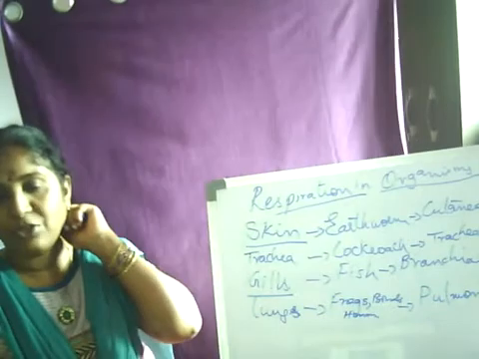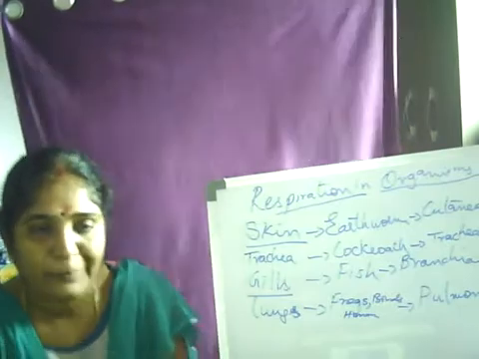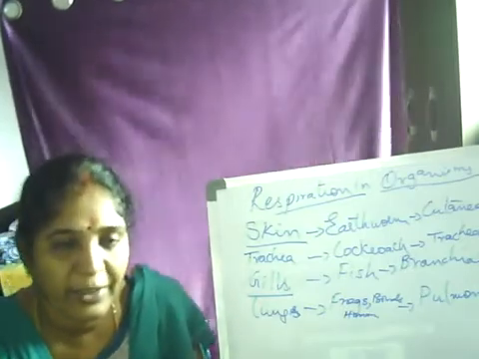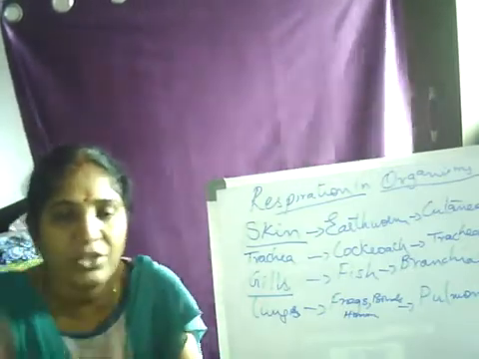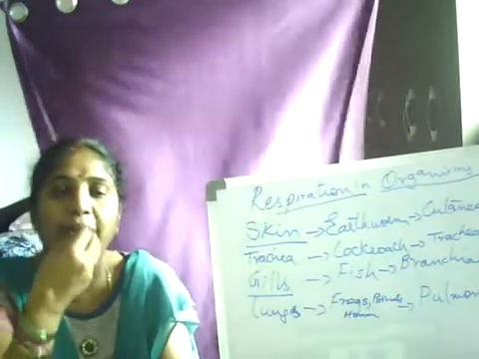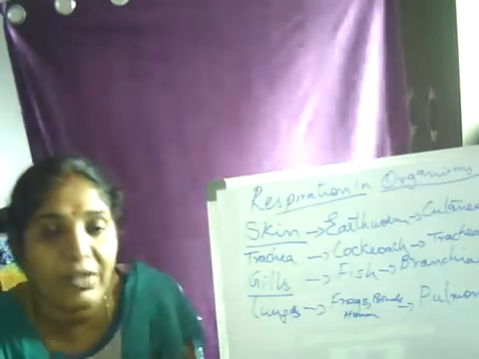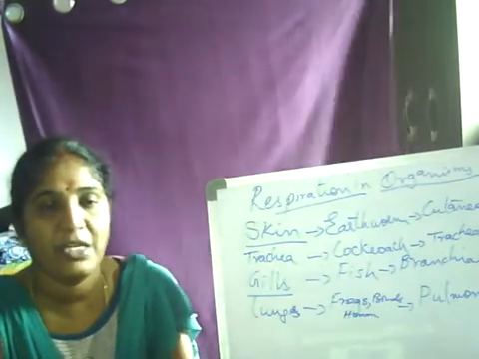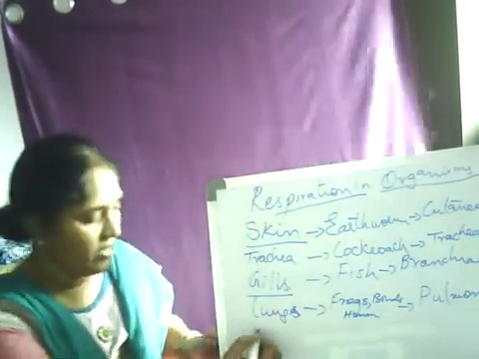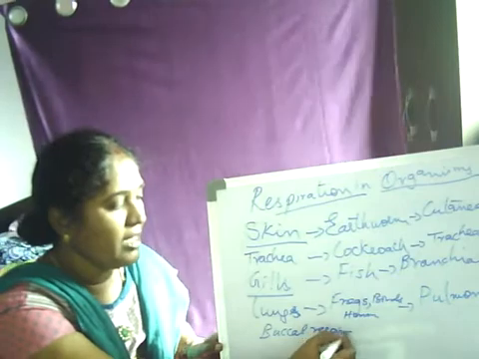Now, next, coming to another type of respiration, especially found in the frogs. When the frogs are resting, they happily rest on the surface of the water. At that time, what happens? Through the nostrils, like us, the air enters inside the frog. Now, when the air enters through the nostrils, it reaches the buccal cavity, what we call the oral cavity. Over there only respiration takes place. And that type of respiration, we call buccal respiration, which takes place in the buccal cavity.